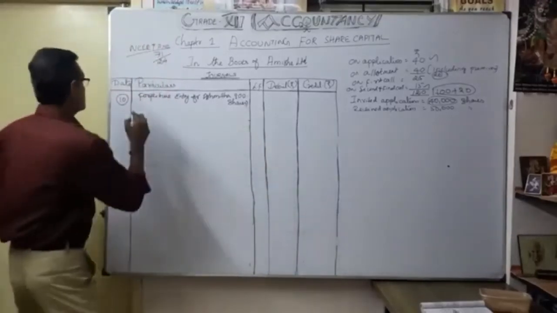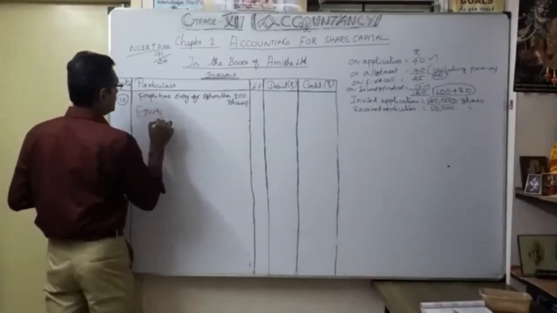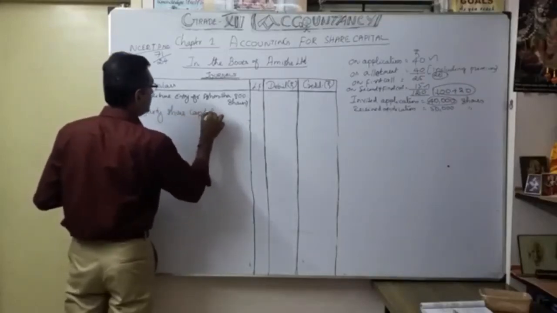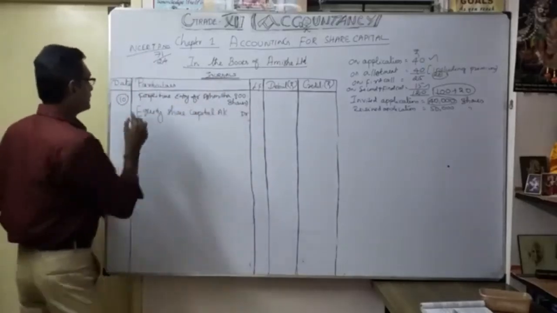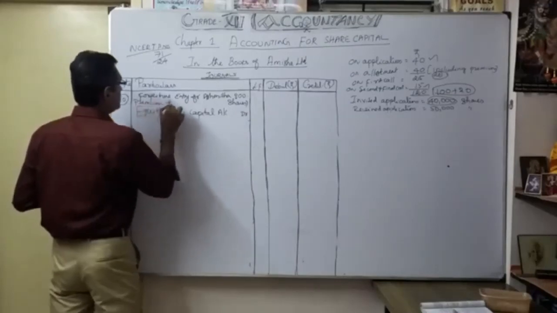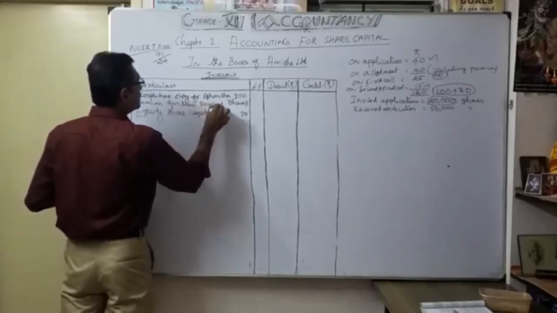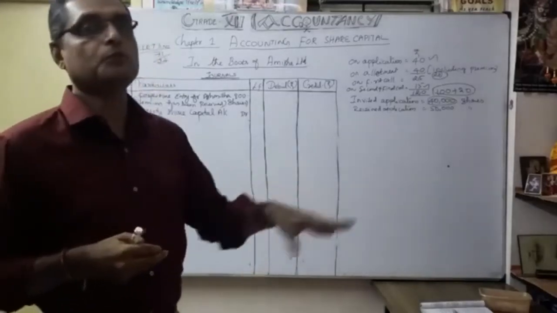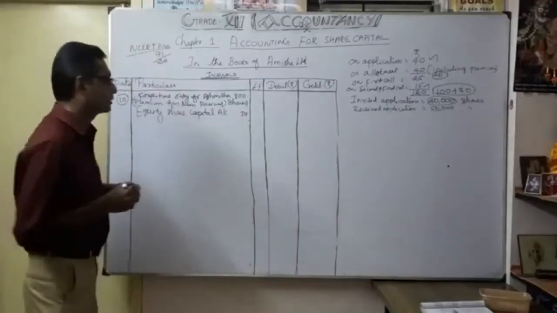So how are we going to do it? Listen carefully here. Equity share capital account debit. Premium has been received, so once received, we never put security premium reserve separately. You only take consideration up to the called up amount.